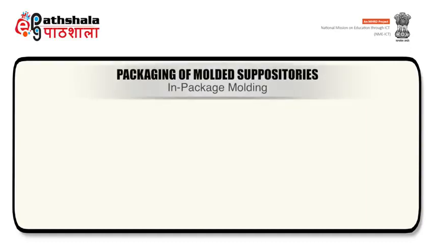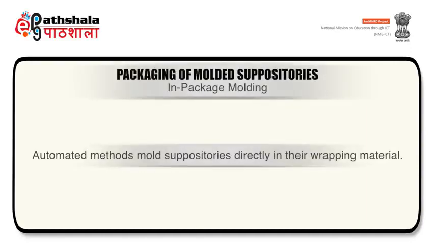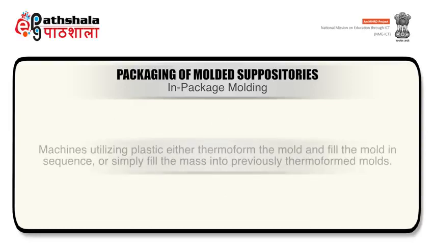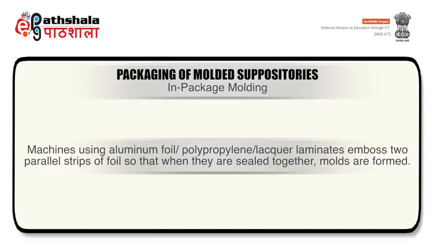Now let's talk about in-package molding. Automated methods mold suppositories directly in their wrapping material. Machines utilizing plastic either thermoform the mold and fill the mold in sequence or simply fill the mass into previously thermoformed molds. Machines using aluminum foil or polypropylene or lacquer laminates emboss two parallel strips of foil so that when they are sealed together, molds are formed.